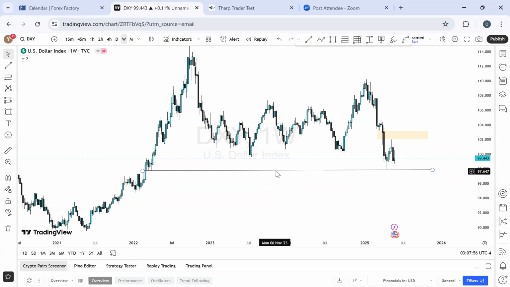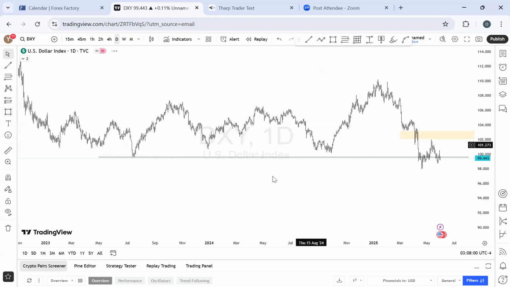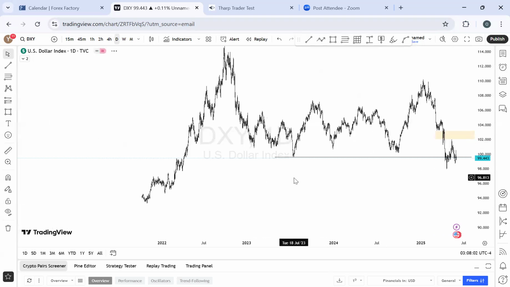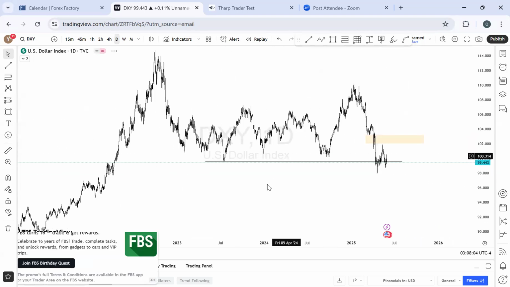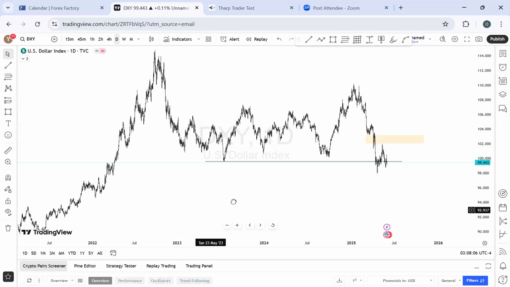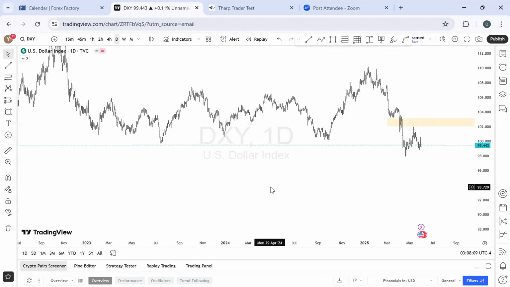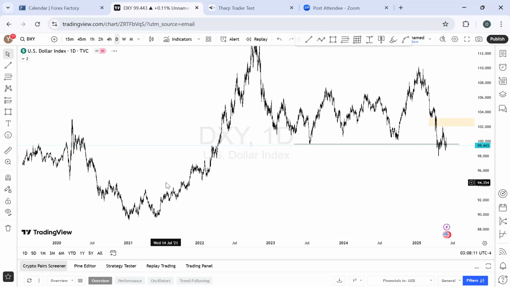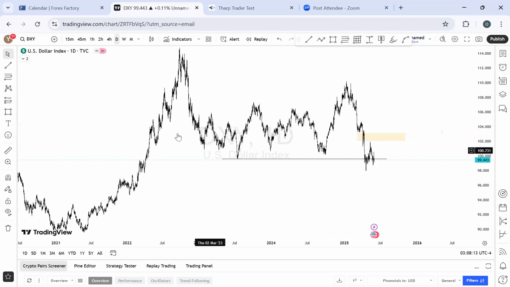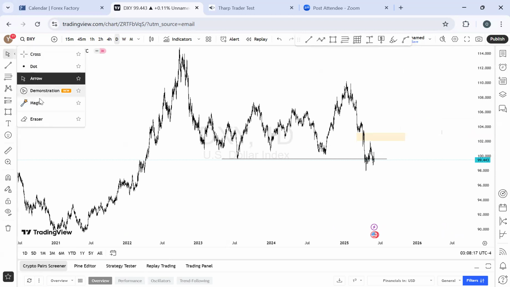But let's see this more clearly on the lower time frame, like the daily time frame. What do we have on the daily? It's not looking really clear, but certainly I'll be expecting bullish momentum on DXY no matter what. Right here is a zone. Let me take this on.